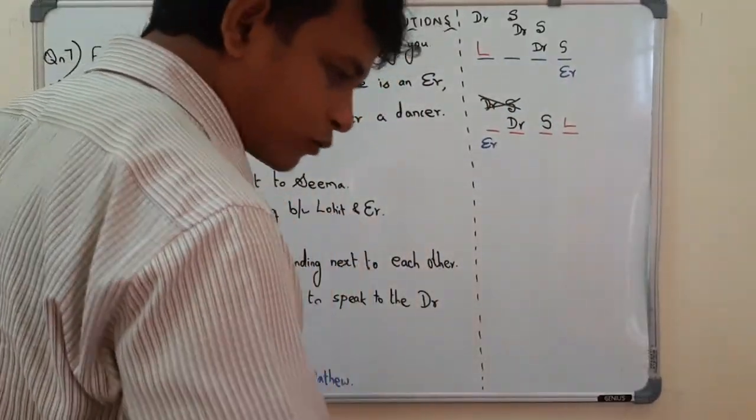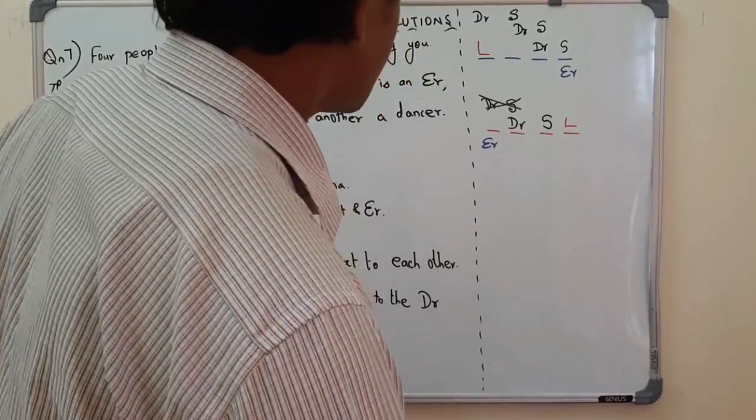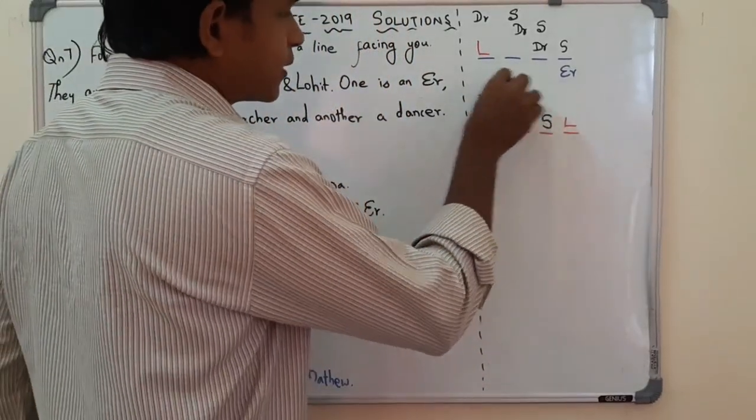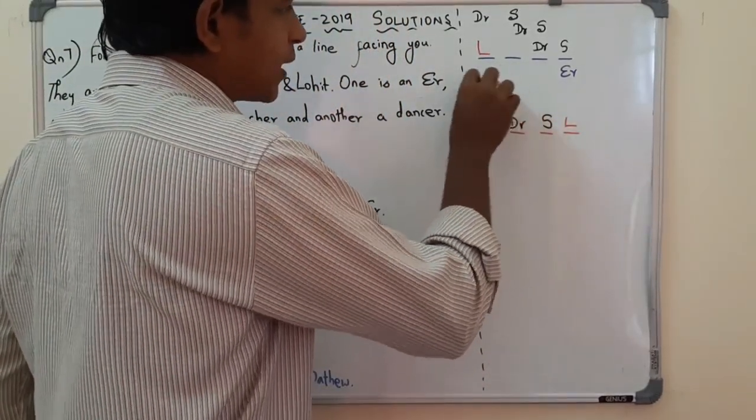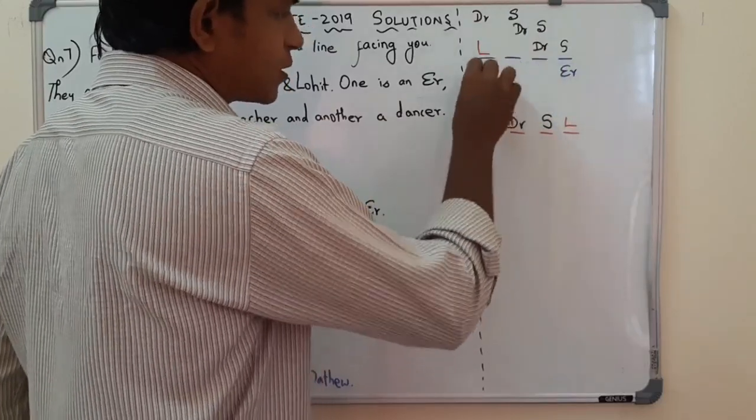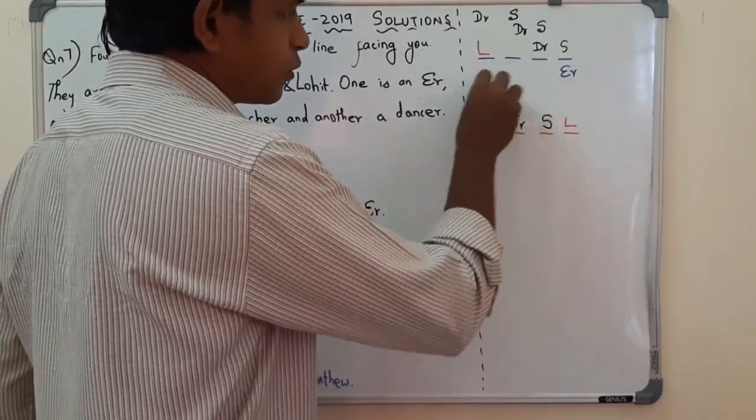So one more thing I have to mention here. Here I am writing the names above the line, above the dashes, whereas I am writing the profession below the dashes.